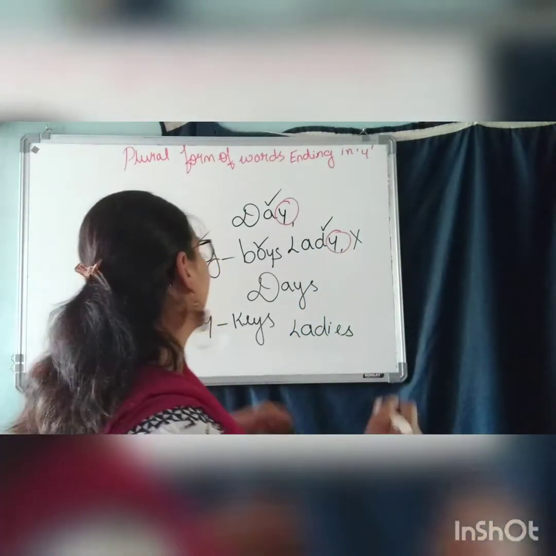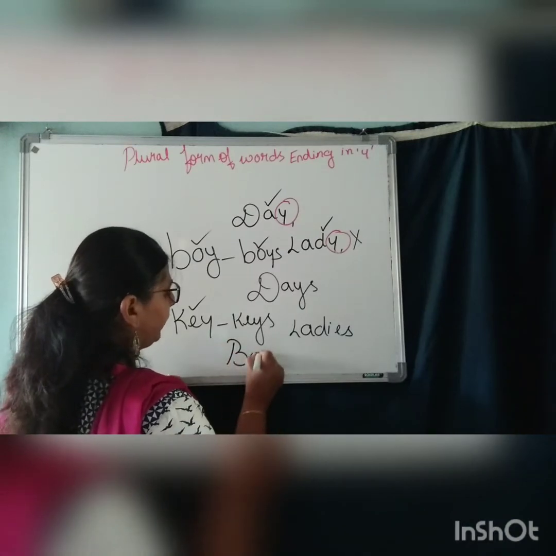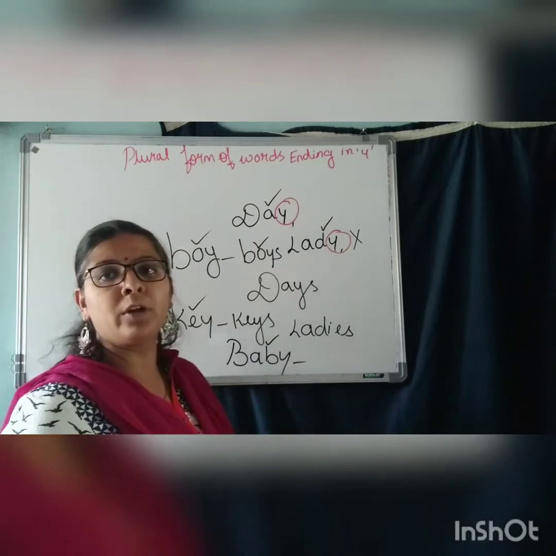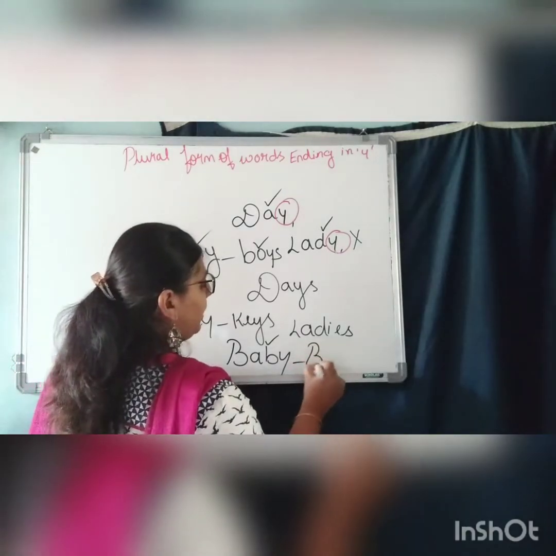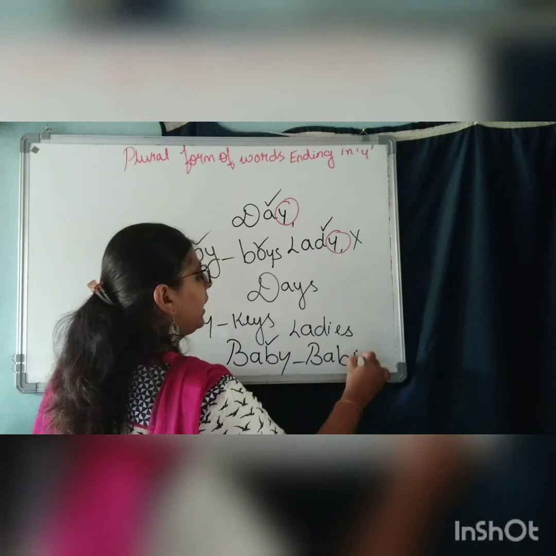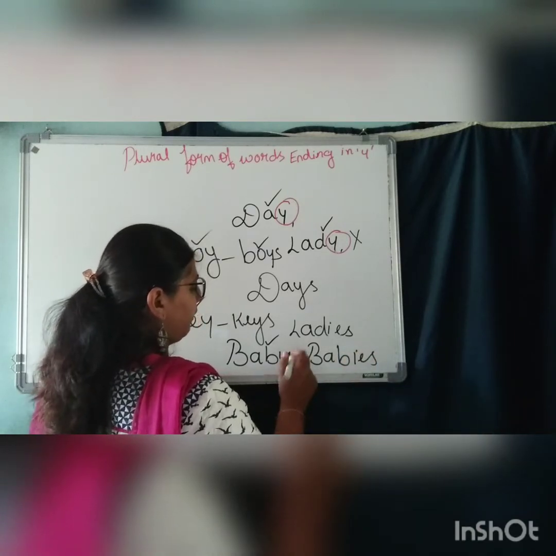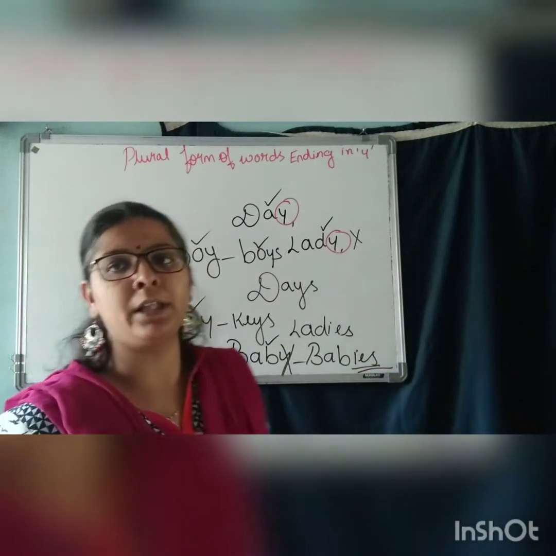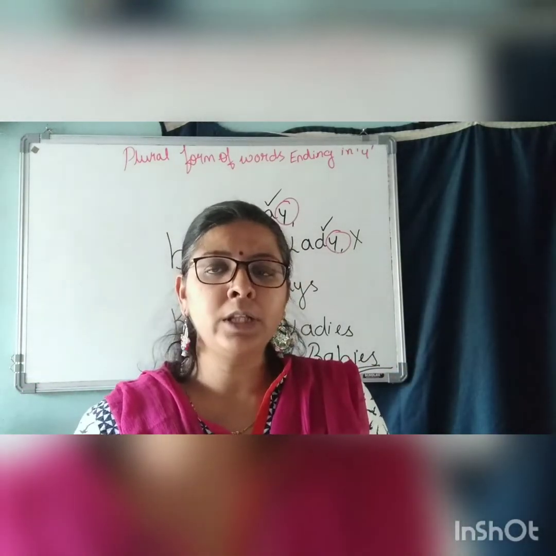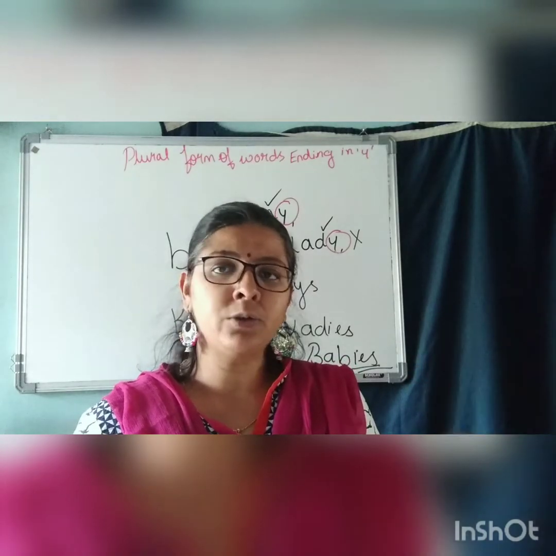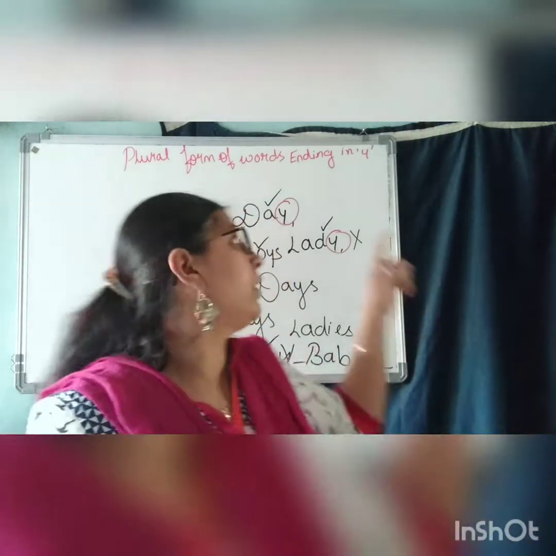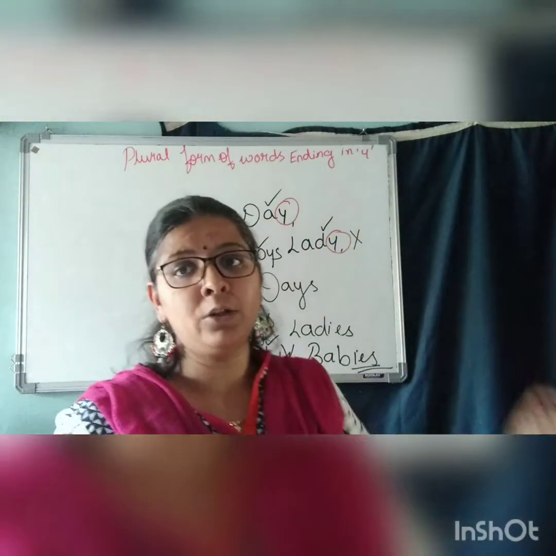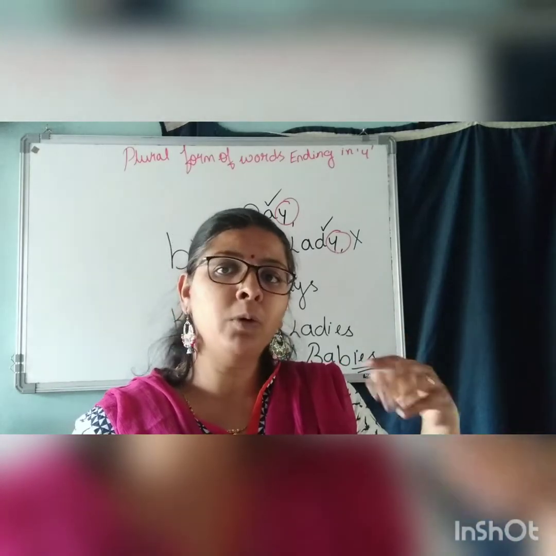Now for example, if I say baby, B is a consonant. So what is the plural of baby? We say babies, B-A-B-I-E-S. Here we remove the Y and add IES, babies. Understood? Understood the rule for adding S, and the rule for adding IES. So what is today's topic? Plural form of words ending in Y. Singular is one, plural is many.